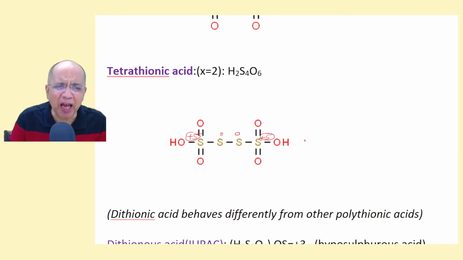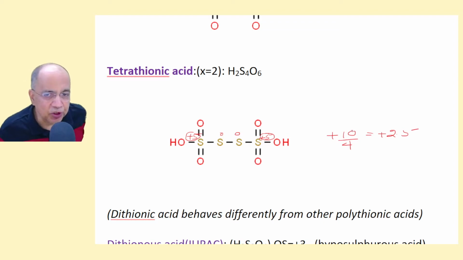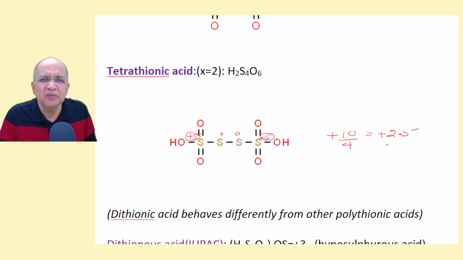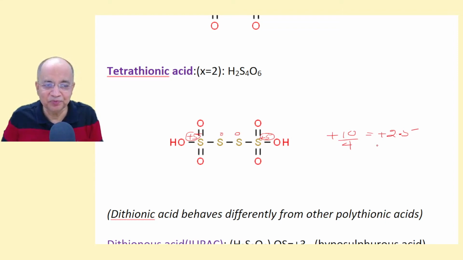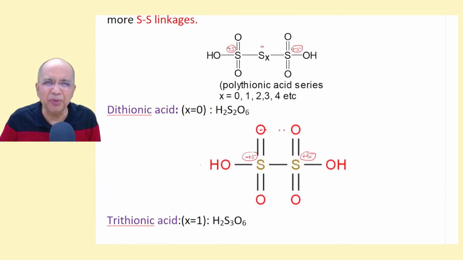But if you find the average, it will be coming 10 by 4, that is plus 2.5, because plus 5, 10 shared by 4 atoms. By X method also you will find the same thing, plus 10 by 4 or plus 2.5. But there is nothing called plus 2.5. No sulfur will have an oxidation state of plus 2.5. That's just an average. Out of all the thionic acids, dithionic acid behaves in a different way. So that chemistry we are not going to discuss.